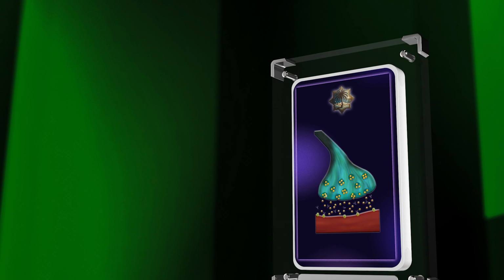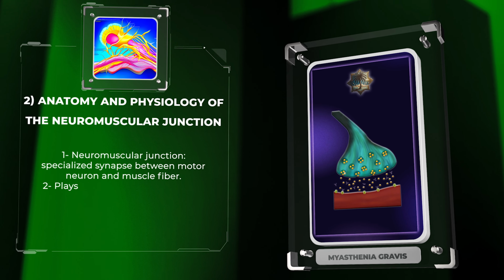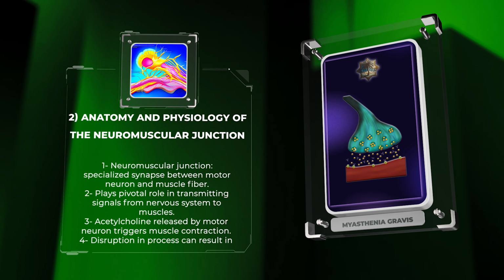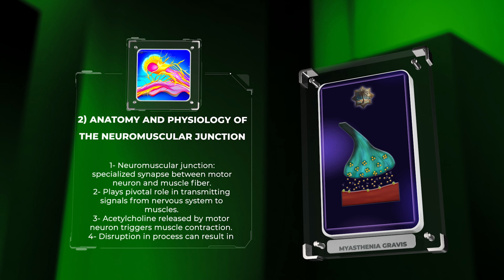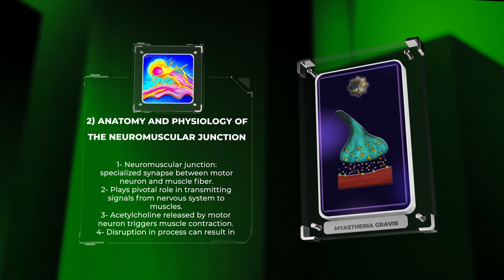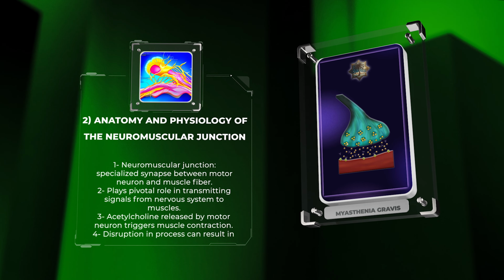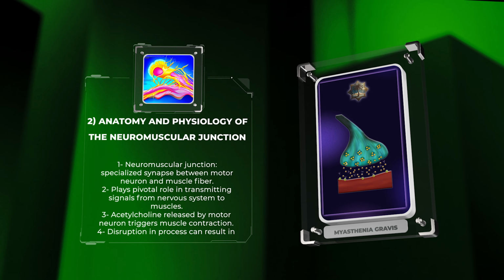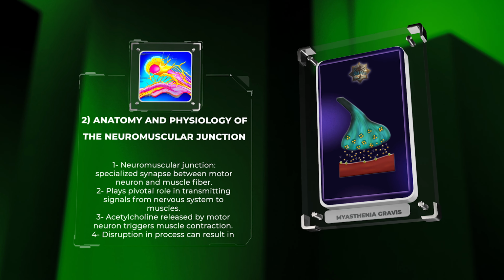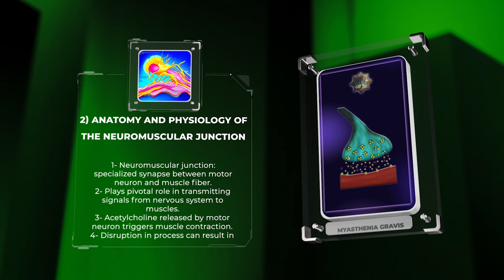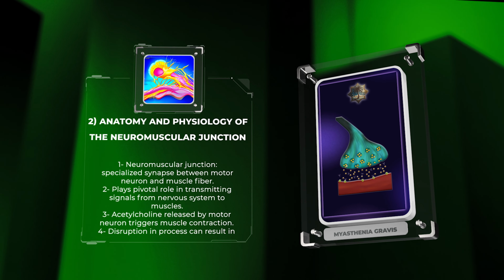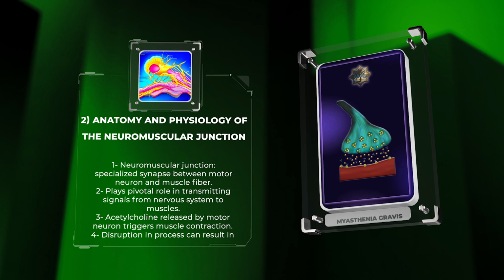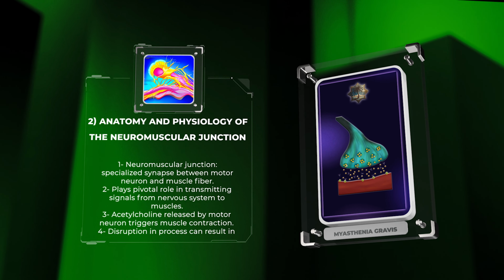The neuromuscular junction is a specialized synapse between a motor neuron and a muscle fiber. It plays a pivotal role in transmitting signals from the nervous system to the muscles, enabling voluntary movement. At the presynaptic terminal, the motor neuron releases a neurotransmitter called acetylcholine. This neurotransmitter diffuses across the synaptic cleft and binds to acetylcholine receptors on the postsynaptic membrane of the muscle fiber. The activation of these receptors triggers a series of events that lead to muscle contraction. Any disruption in this process can result in muscle weakness and fatigue, as seen in myasthenia gravis.